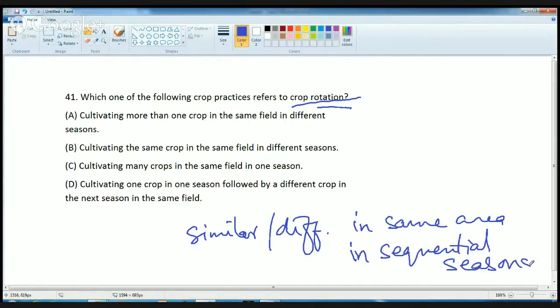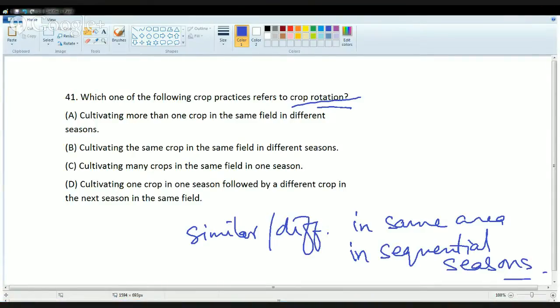So you have one season, you have the next season, and you are growing crops in the same area in different seasons. So what is the correct option? Here you are growing one crop in a season which is followed by a different crop in the next season. So D is the correct option here.